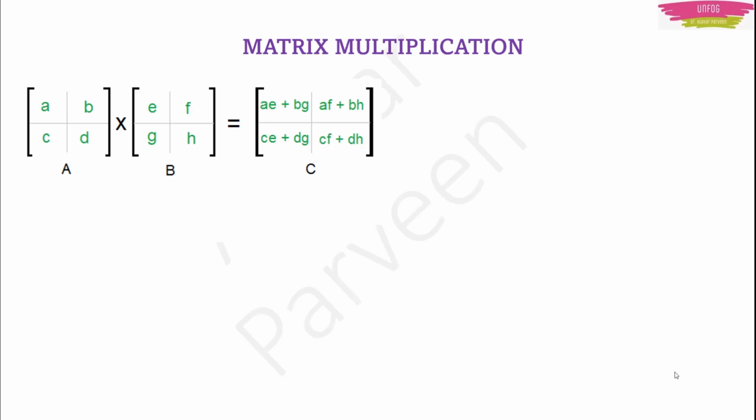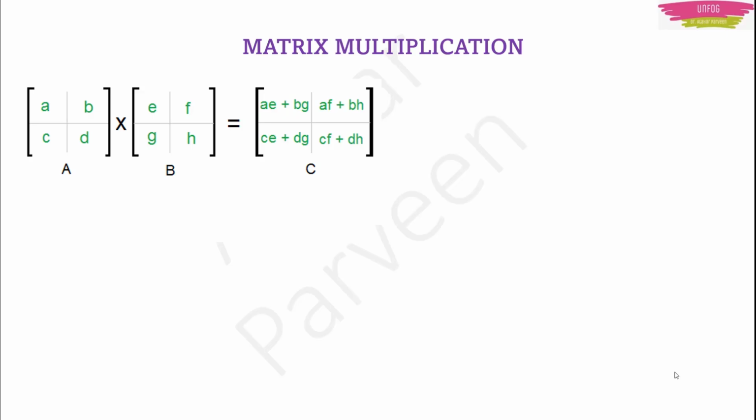That is your first place. In the second place, AF plus BH. Then in the second row, first column, CE plus DG. Again the second row and second column, the corner number, you multiply C with F, CF plus DH.